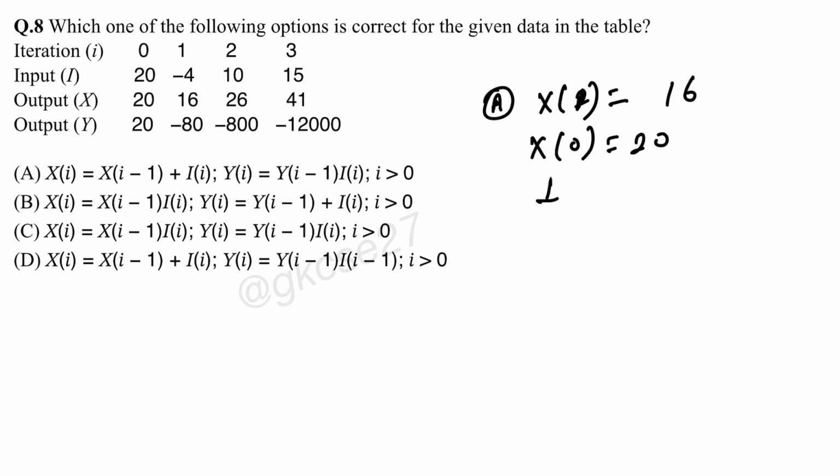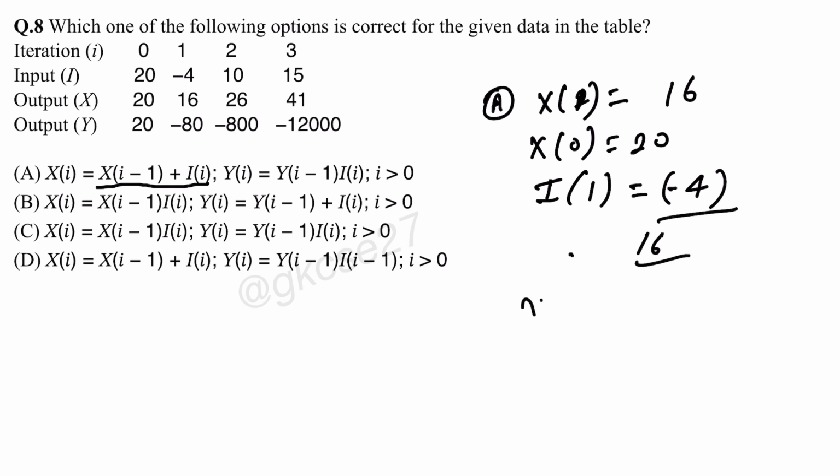And I1 is what? Minus 4. So for this option, it is satisfying, no? X0 plus I1, this will be 16.